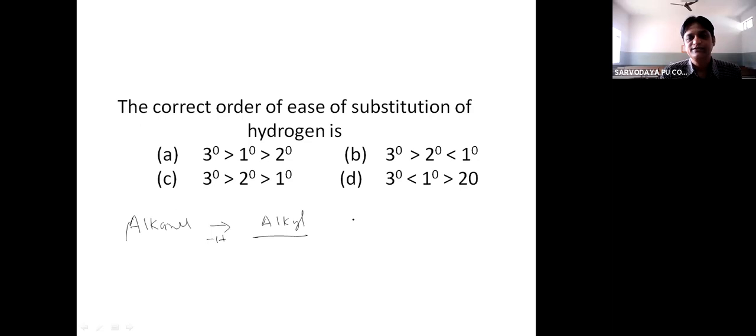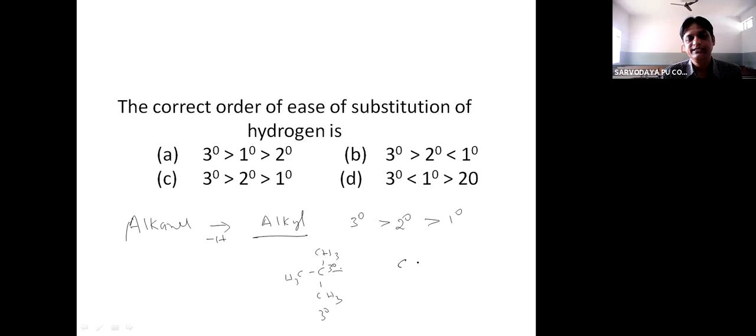And there are 3 types of alkyl groups: tertiary alkyl group, secondary alkyl group, primary alkyl group. If a carbon is bonded to 3 other carbon atoms, it is called a tertiary carbon atom. Hydrogen atoms attached to a tertiary carbon atom are tertiary hydrogen atoms.